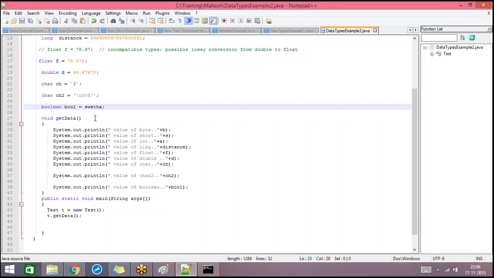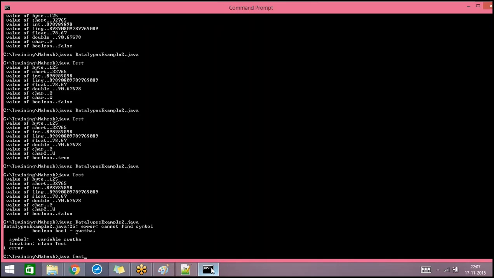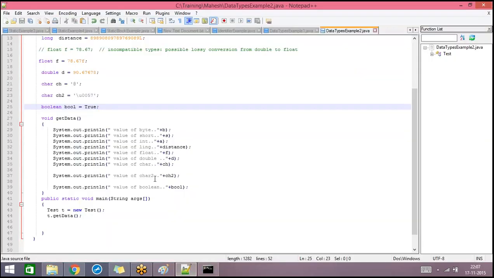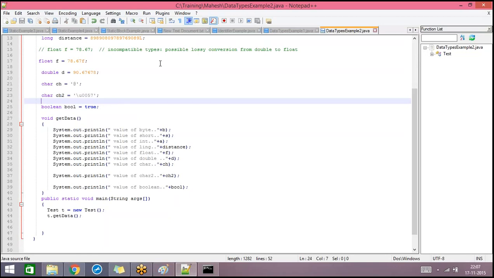This is invalid. Or else true, if one of the characters' case is different, you are saving the word true only, but you are just changing the character case. This is also invalid. This one is also invalid. It says cannot find symbol. So when you assign a value for a Boolean variable, you can save only these two words, either true or false, and all the letters should be in lowercase. So this is about the primitive data types.